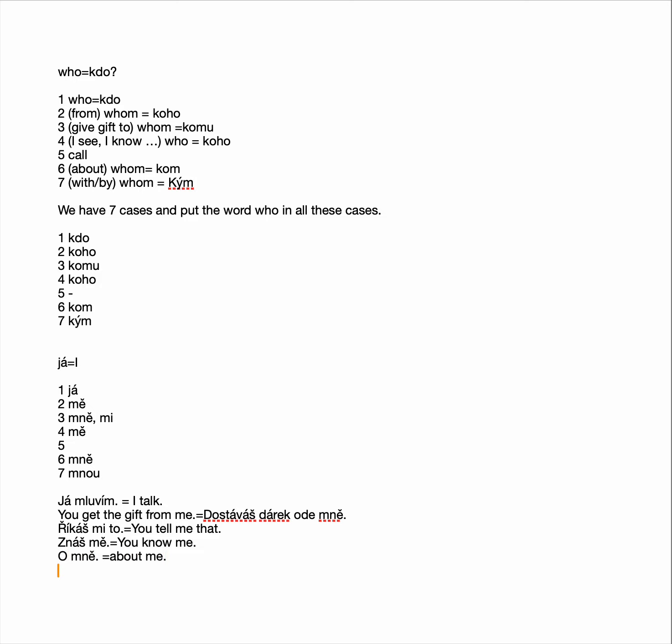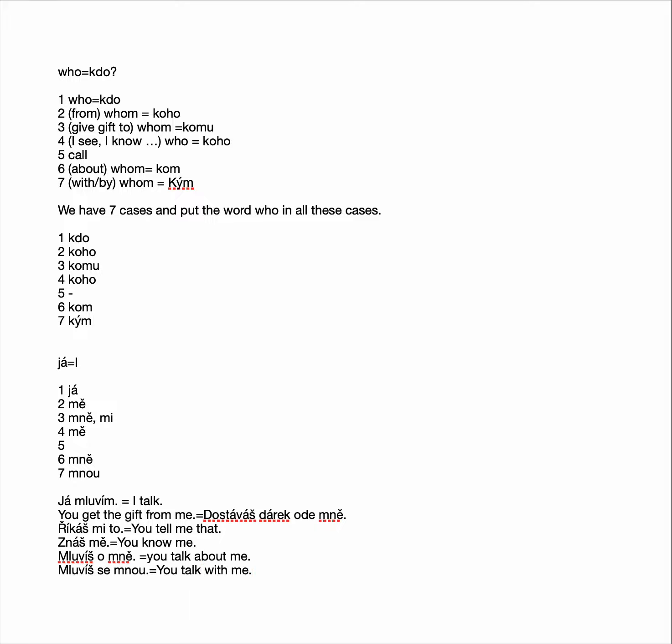So this is an example of sixth case. So for example, mluvíš o mně. You talk about me. Alright? And seventh case is mluvíš se mnou. So this sentence means you talk with me, like this.